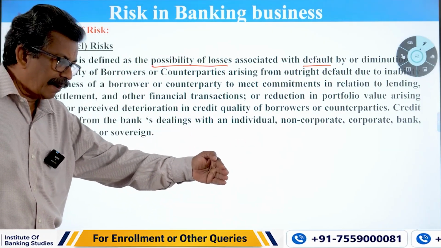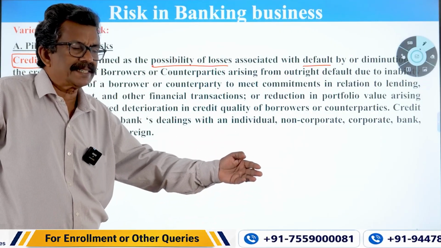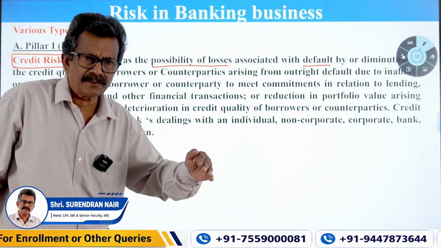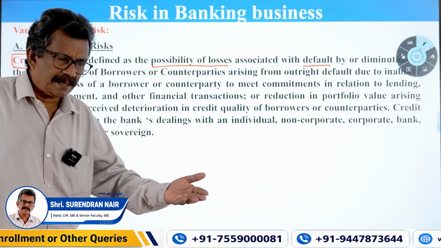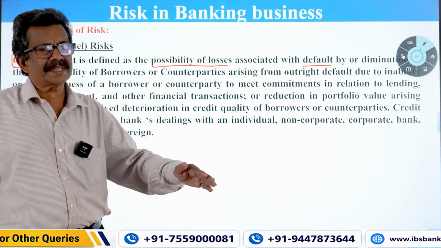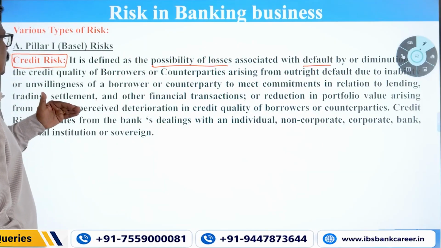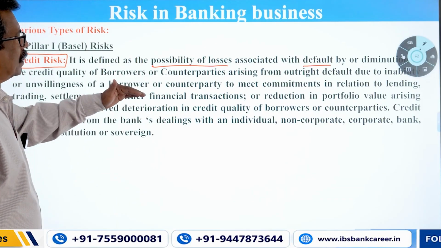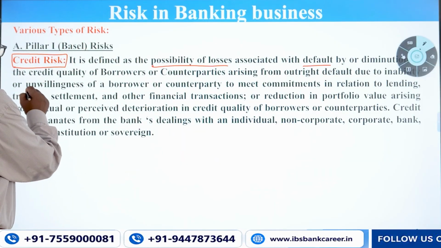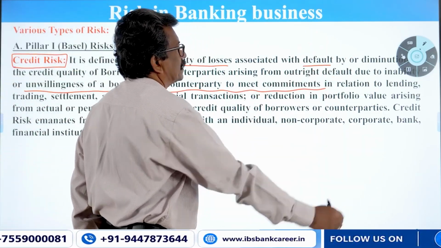The credit which you have already taken into your books deteriorates from standard assets. It slips to special mention accounts, that is SMA accounts, then falls to NPA categories: substandard, doubtful assets, like that. So the quality of the asset has deteriorated. There is a diminution of the security values and the quality of borrowers or counterparties, arising from outright default due to inability or unwillingness of a borrower or counterparty to meet commitments.